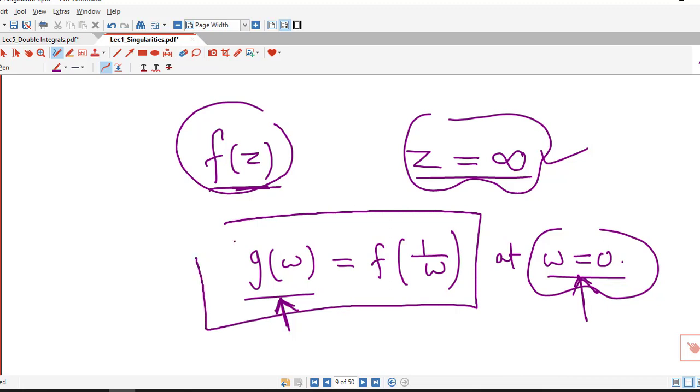So whenever we want to decide the behavior of a given function f of z at z equal to infinity, we will define this new function g of w equal to f of 1 over w, and we will decide the behavior of this newly defined function g at w equal to 0. So function f of z will behave in the same manner at z equal to infinity. So the behavior of this function g at w equal to 0 and the behavior of this function f of z at z equal to infinity are the same.